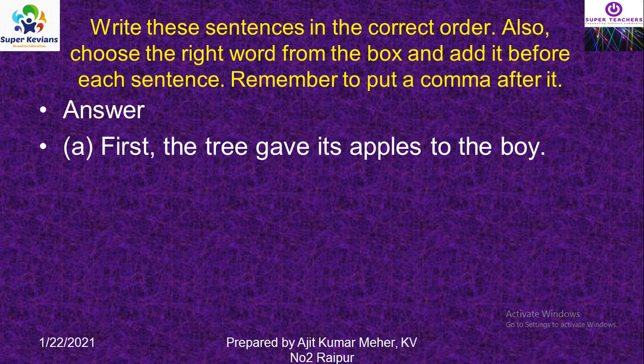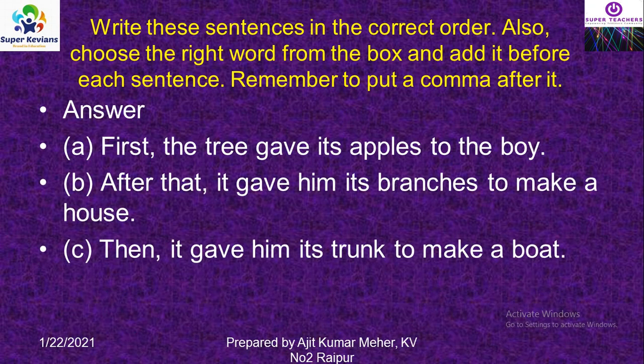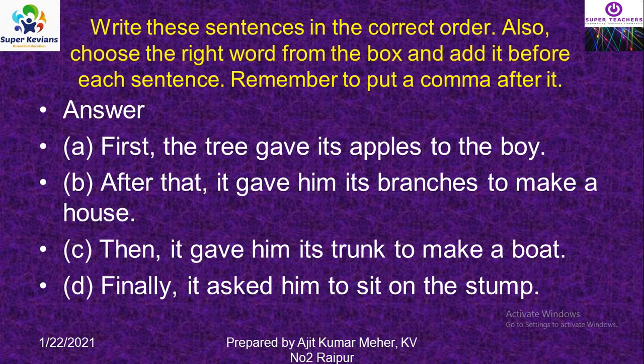First, the tree gave its apples to the boy. Remember to put a comma after first. Second, it gave him its branches to make a house. Then it gave him its trunk to make a boat. Finally, it asked him to sit on the stump.